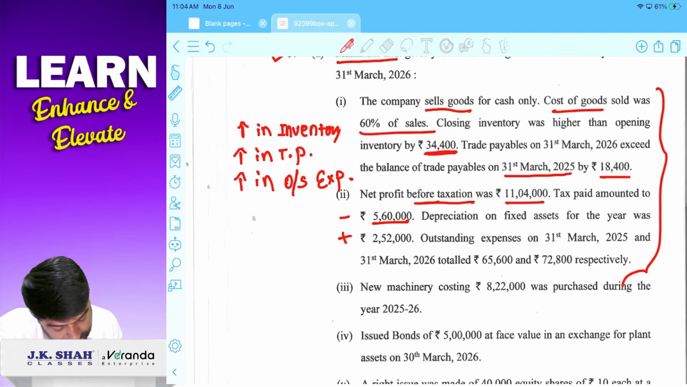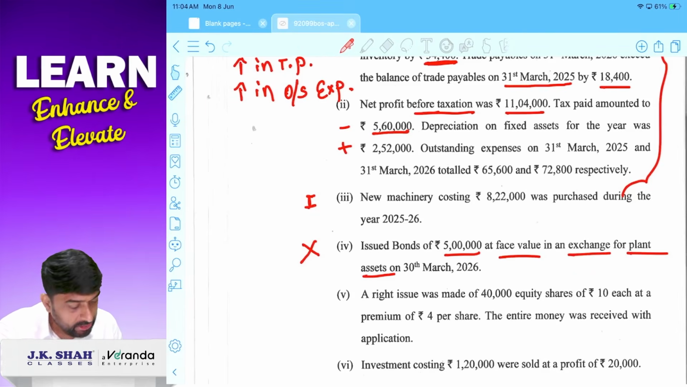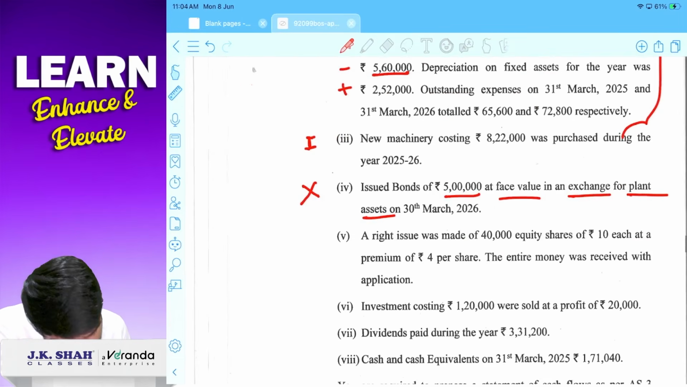Correct? New machinery costing 8,22,000 was purchased. This is investing activity. Issue of bonds 5 lakh at face value in exchange of plant, so it is actually to be ignored because it will not come in cash flow statement because there is no cash involved. It is not a cash transaction.